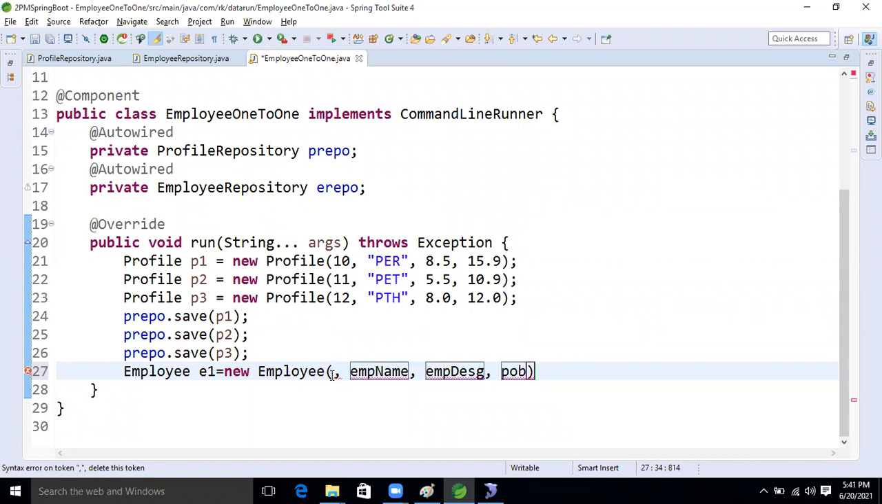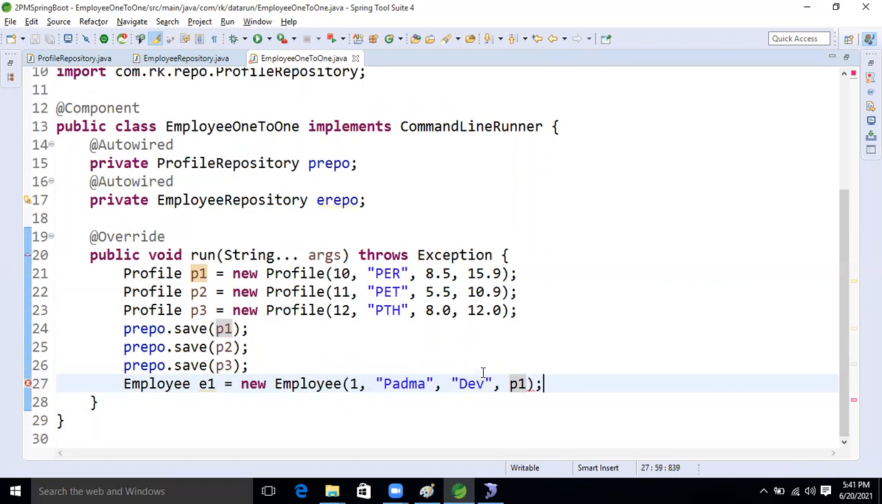Okay, so here, see this. Employee one is there, right? Employee one. Okay, so name is what now, guys? Padma, right? Padma. Okay, so here designation is Developer, right? Yes, Developer. And here, her profile is P1. P1. Okay. So here we will pass the P1 now.